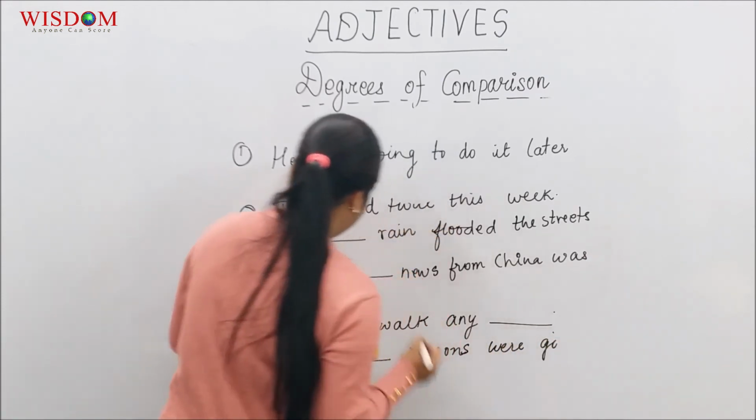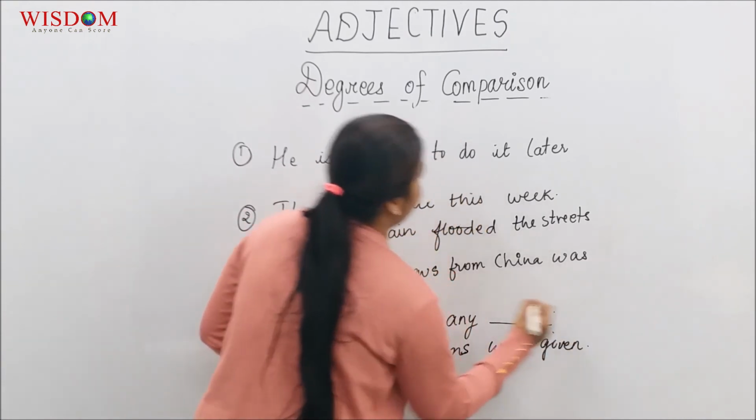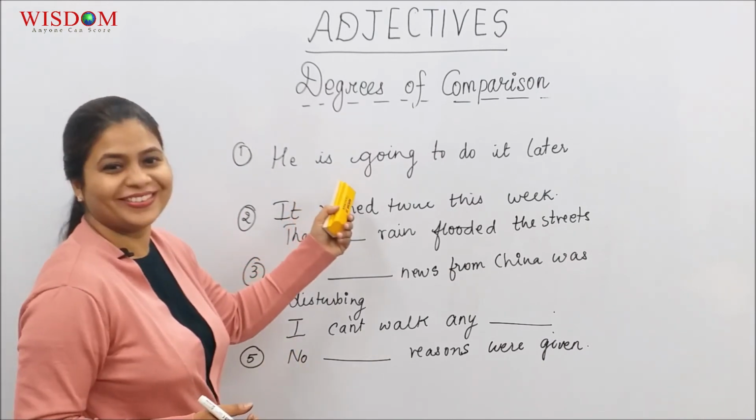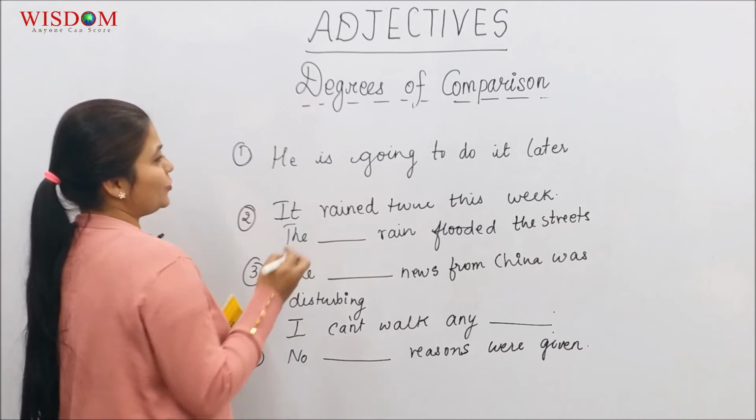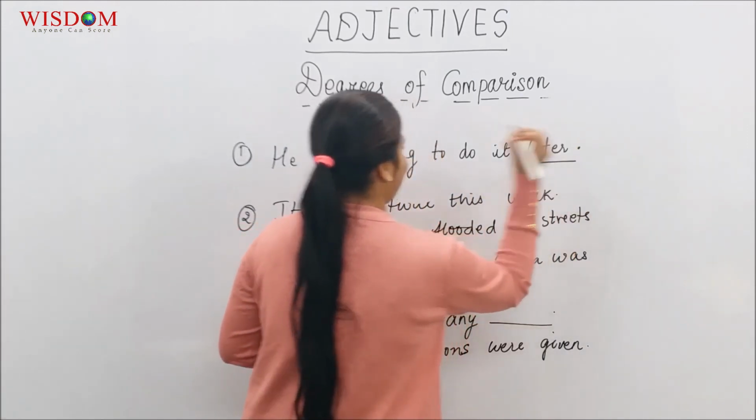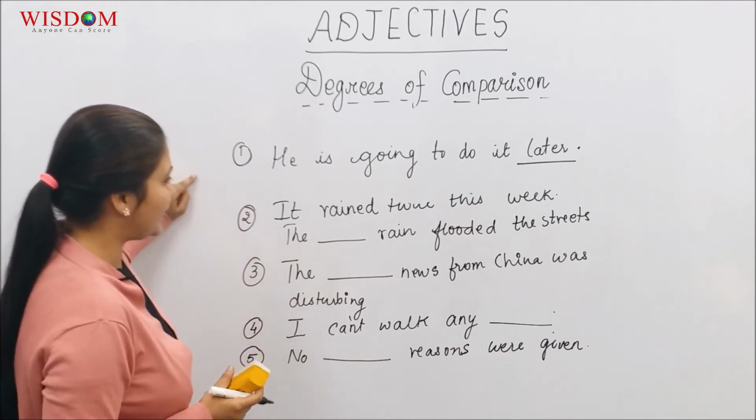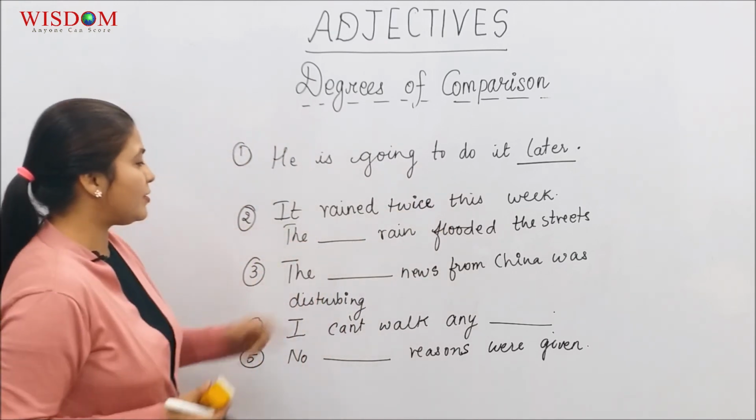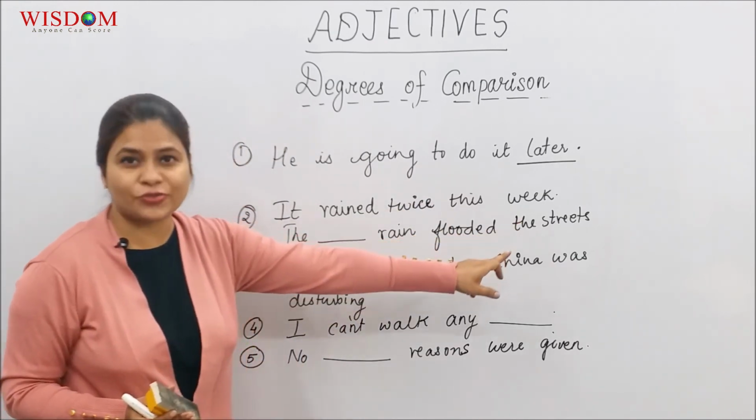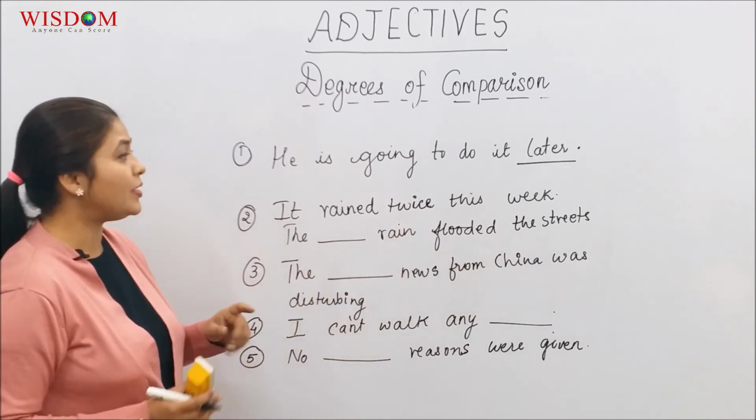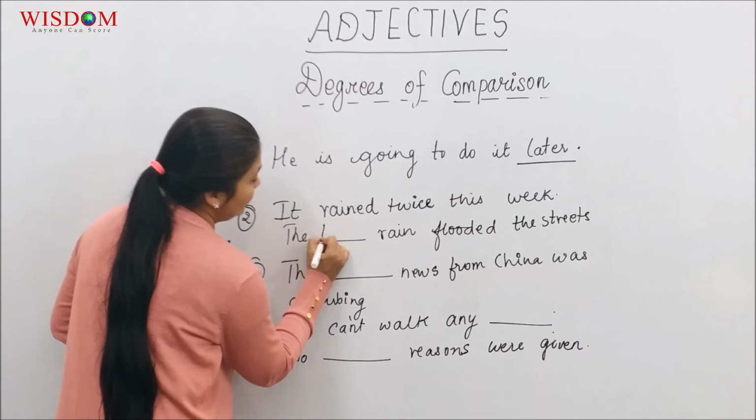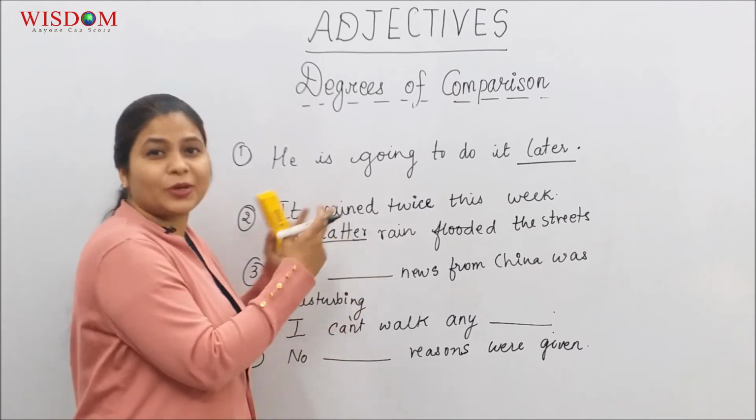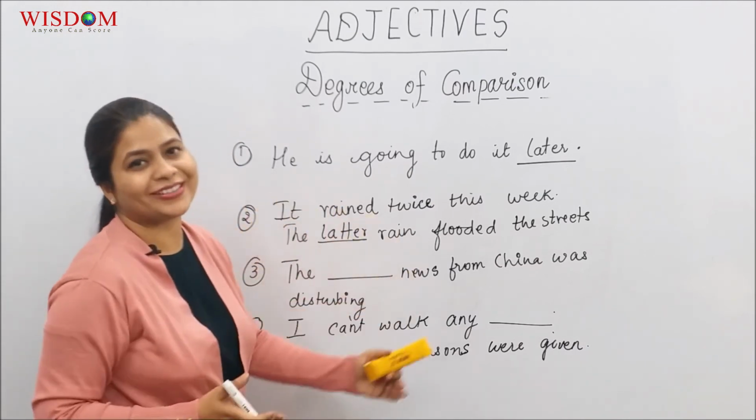Okay, let's see how we do these sentences. I've already put up the answer for you in the first one. He is going to do it later. That's the first one. Second one, it rained twice this week. The dash rain flooded the streets. Which word would go out here? It's not going to be later again. It's going to be the latter rain, the second rain. It rained twice. We're talking about the second rain. The second rain flooded the streets.